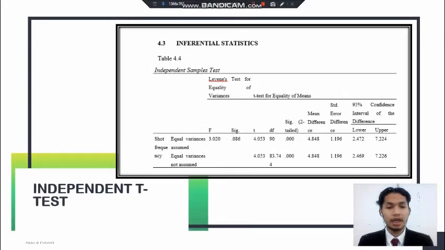Because the data is normal, we will proceed with the independent t-test. This is the data for the independent t-test. As you can see, the p-value is 0.00. It is less than our alpha, which is 0.05. Therefore, we can conclude that this data is significant and we can reject the null hypothesis.